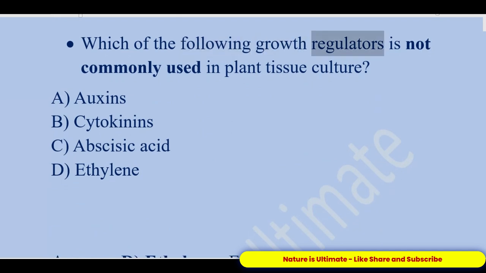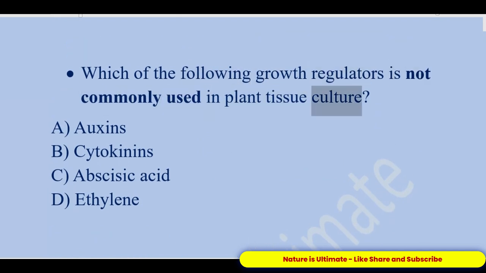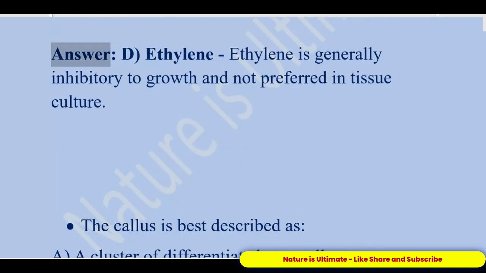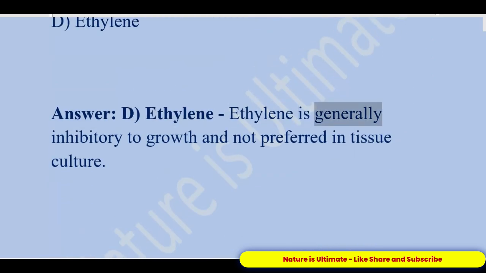Which of the following growth regulators is not commonly used in plant tissue culture? A. Auxins. B. Cytokinins. C. Abscisic acid. D. Ethylene. Answer: D. Ethylene. Ethylene is generally inhibitory to growth and not preferred in tissue culture.